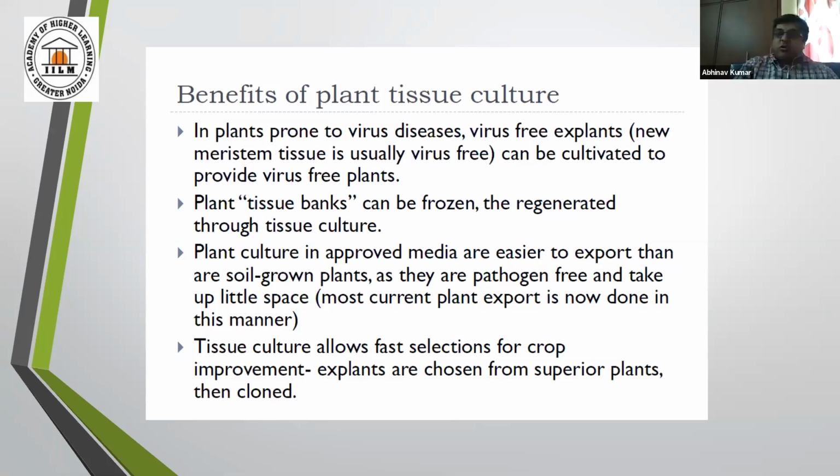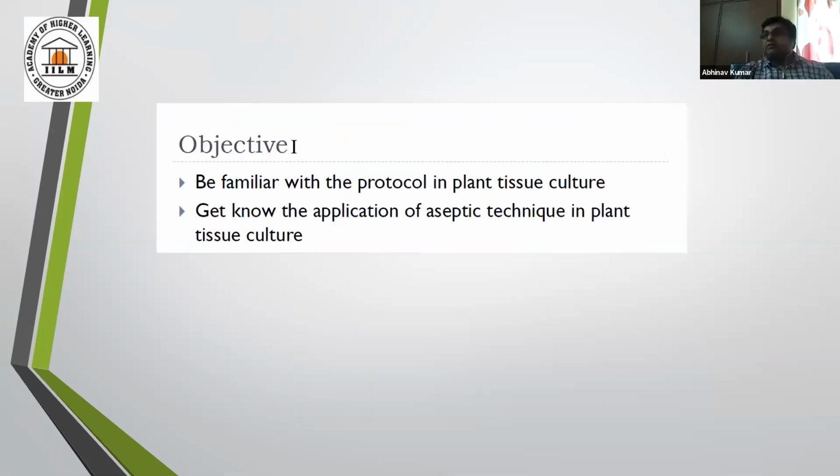You have already seen how we start any tissue culture. In most of the cases, in the picture, Nicotiana benthamiana and small leafy plants were being taken because its protocol is well established and it is easy to handle in some cases.